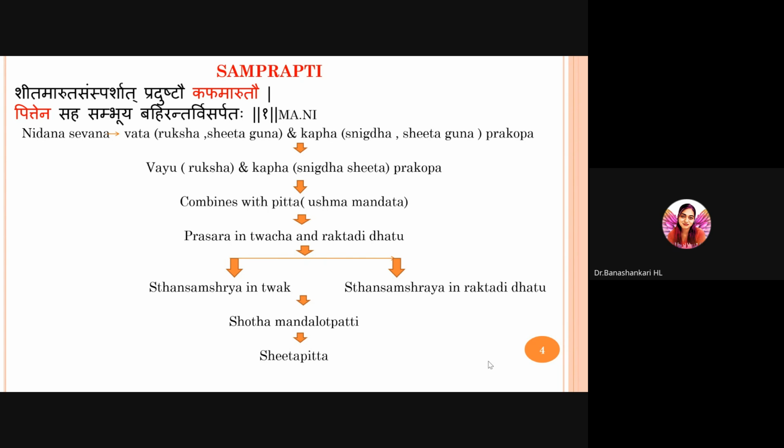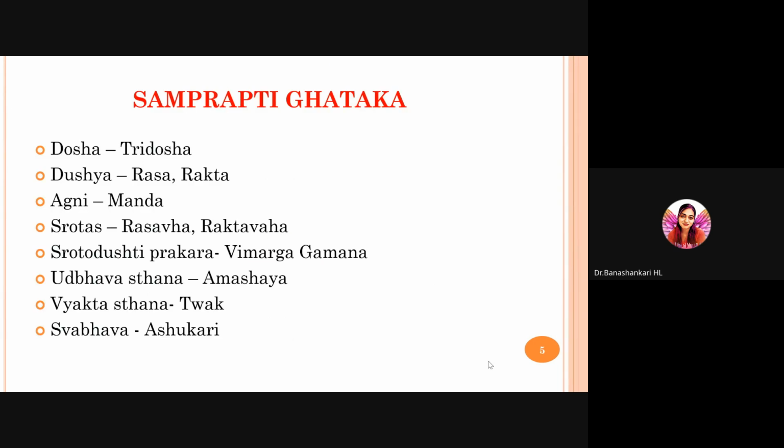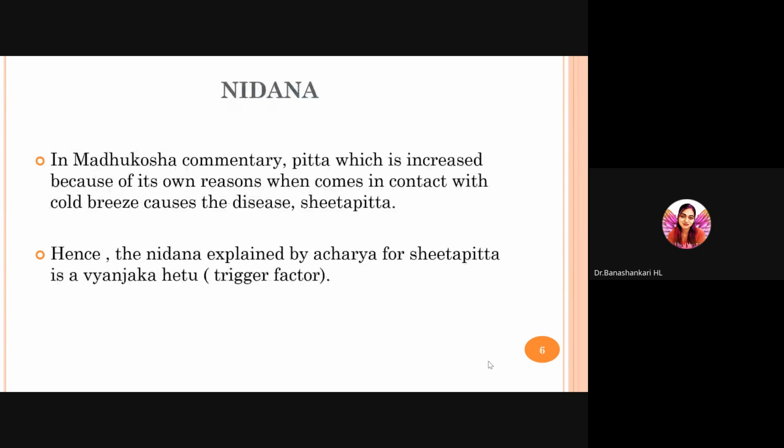resulting in Sheethapitta. Samprapti Ghataka: Dosha is Tridoshaja, Dushya is Rasa and Rakta, Agni is Manda, Srotas are Rasavaha and Raktavaha, Srotodushti is Prakara, Vimarga Gamana. Udbhavasthana, the origin of this disease, is Amashaya, and Vyaktasthana is Twak. There will be rashes at the skin level, and Swabhava is Ashukari. It will be a rapid onset of the condition.